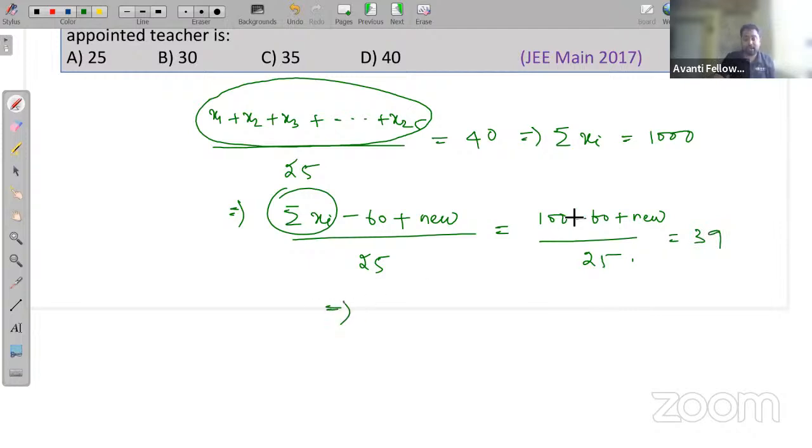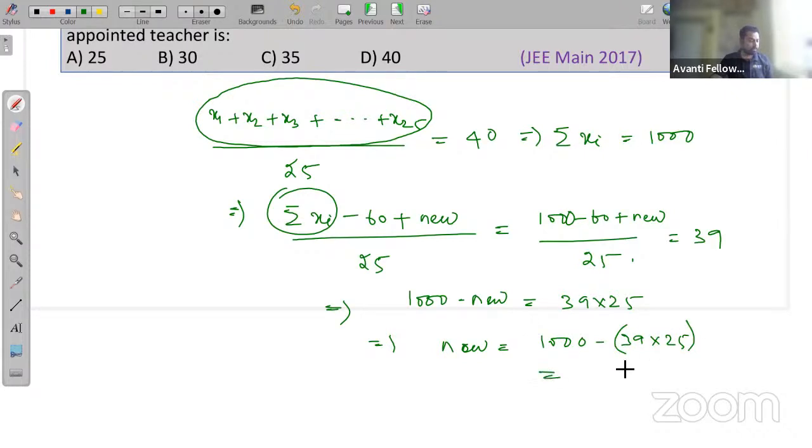Now to find the age of the new employee, that is 940. Yeah, so 1000 minus 60 plus age of new employee is 39 into 25, which is equal to, the new employee is actually, what will happen? So 39 into 25 minus 940. So the answer will be 35.